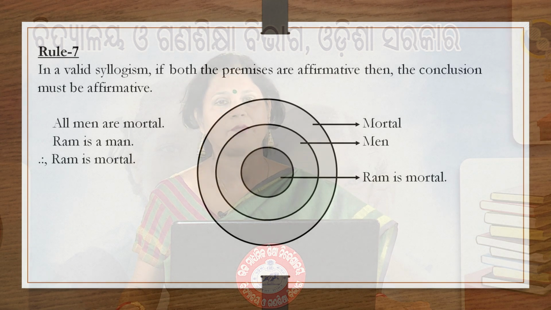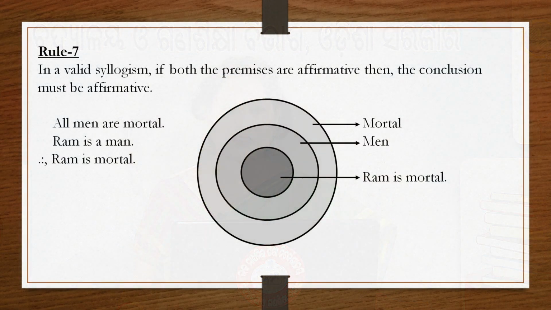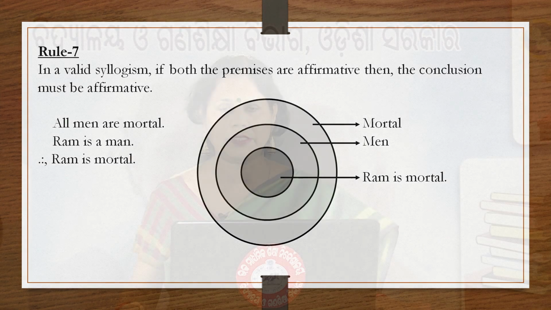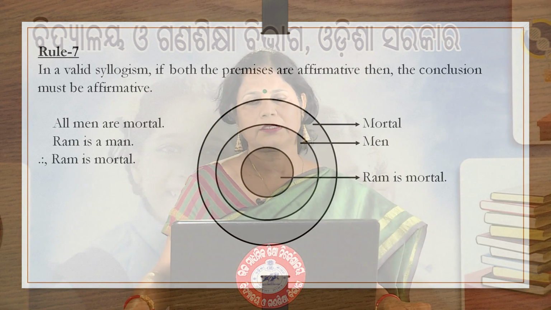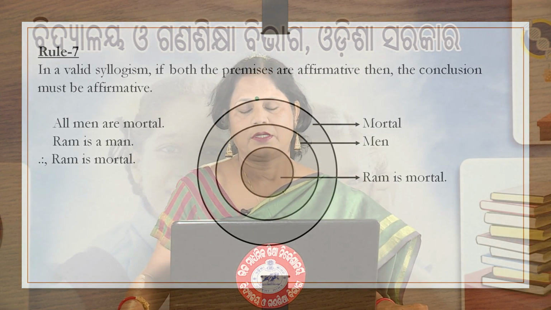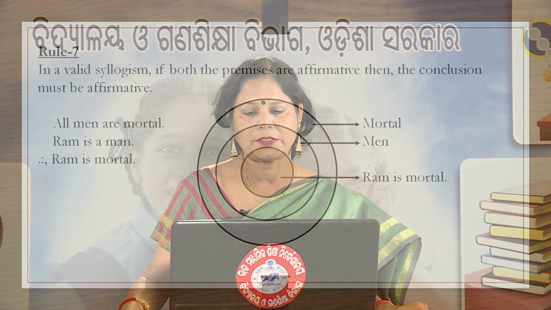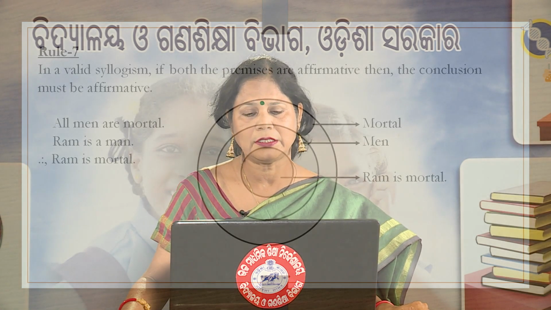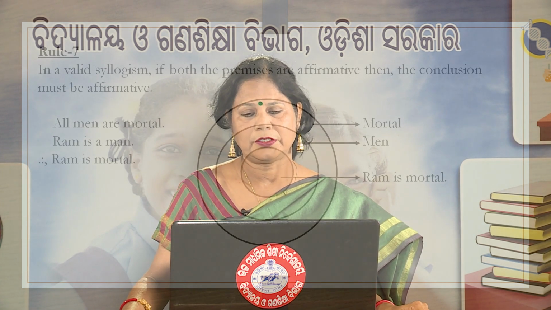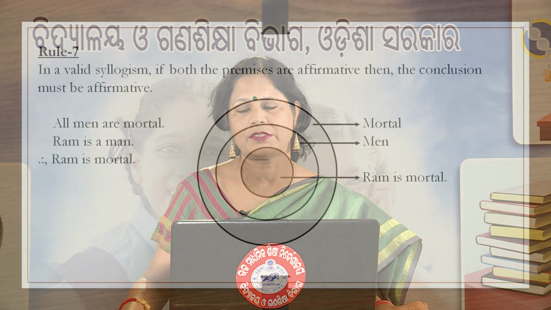From these two affirmative premises, we draw the conclusion that is Ram is mortal. That means Ram is included within the mortal class. So, conclusion becomes affirmative in nature. So, here the outer circle stands for the mortal class, the middle circle represents the man class, and the inner circle shows that Ram is mortal.